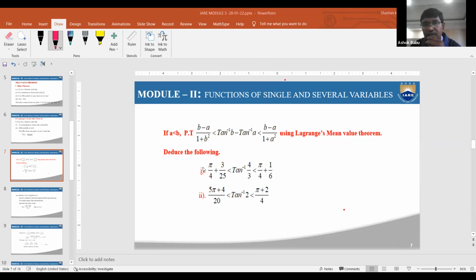How to verify the first condition? Anyone? This is up to here, one part is over. Next, with the help of this one, how to verify the first part? Anybody tell me what we are going to replace here, the a and b values, to get the required solution. Anybody? Anyone?